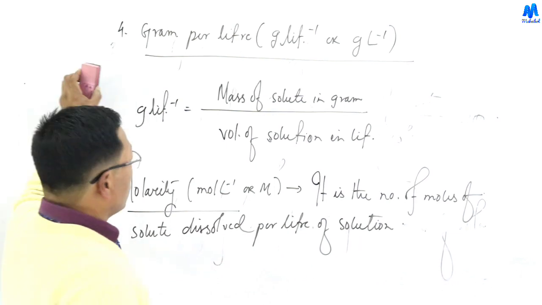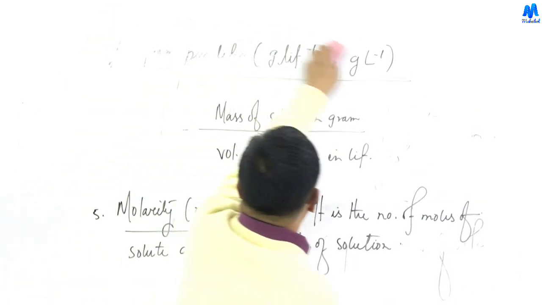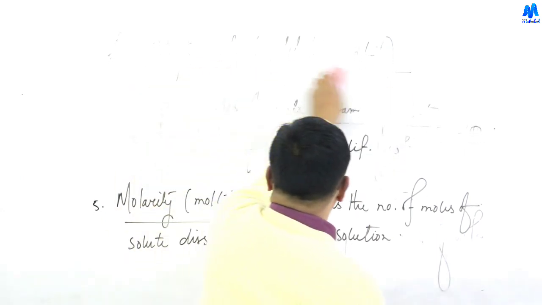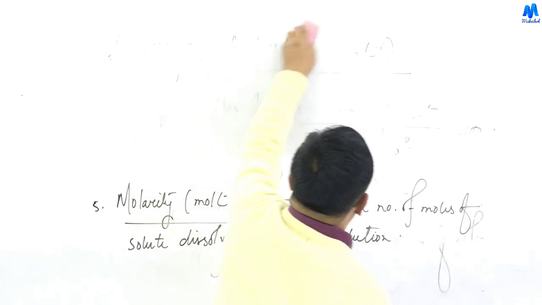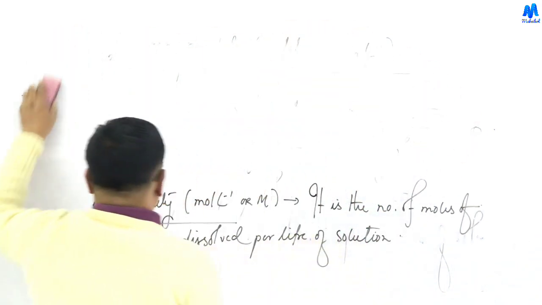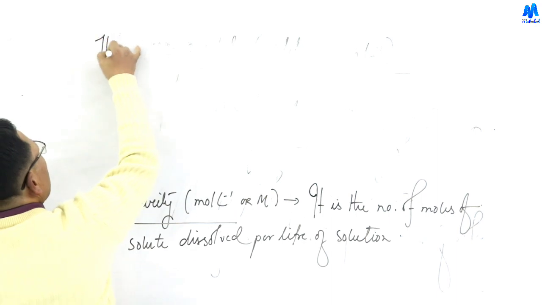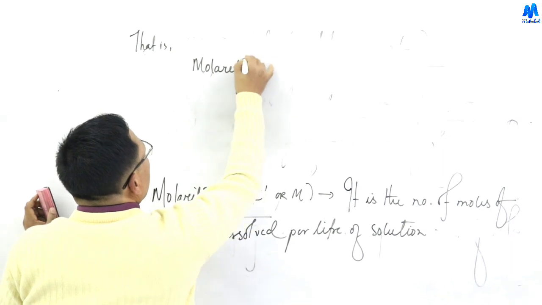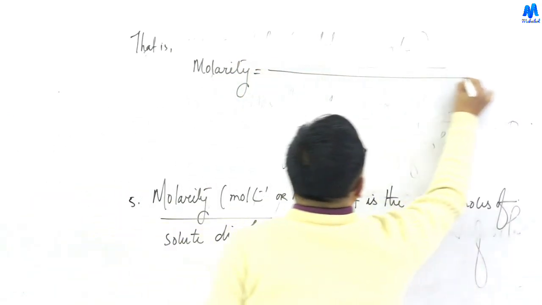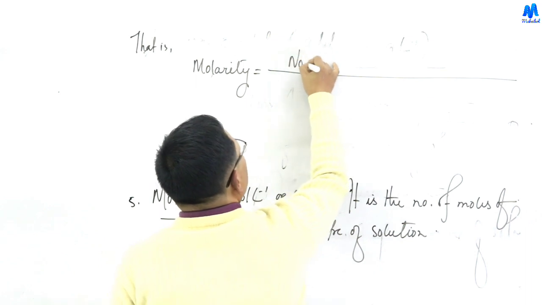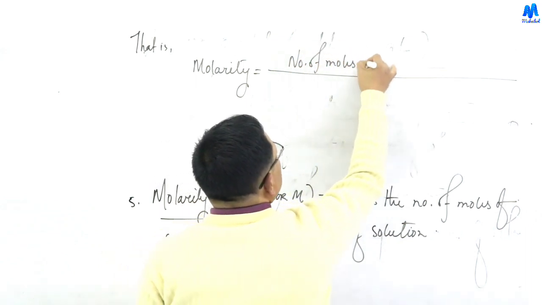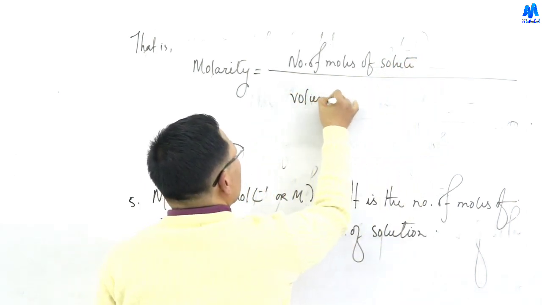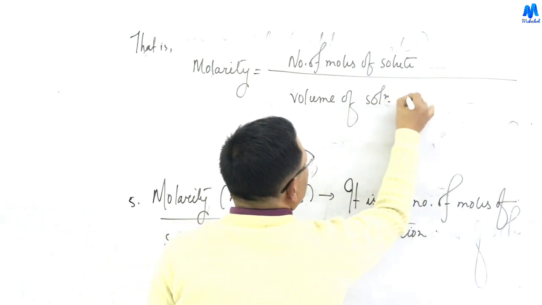Now the formula for molarity. Molarity is equal to the number of moles of solute divided by volume of solution in liter.